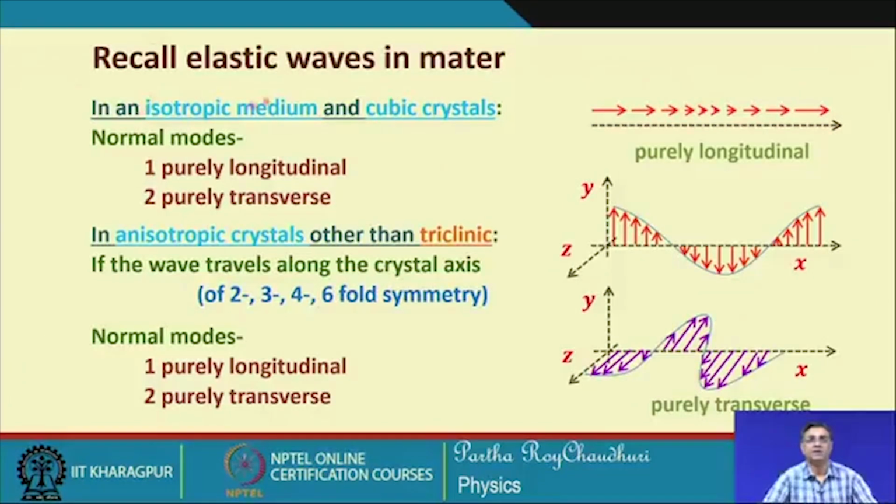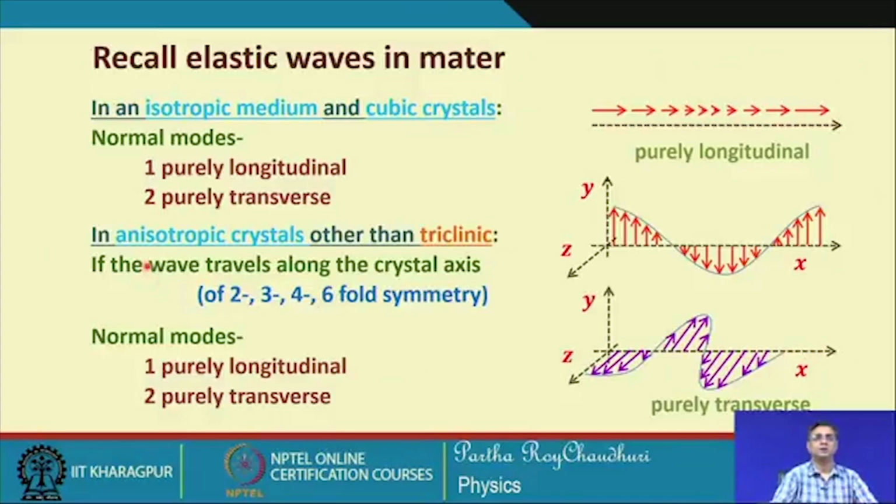So, let us recall the elastic waves in matter which we were discussing in the previous section. In an isotropic medium and cubic crystal, there are normal modes: one purely longitudinal, and two purely transverse modes. Let us suppose the wave is travelling along the x direction, then there could be y polarization as well as x polarization. These are the shear modes, that is, the shear acoustic wave propagating through this medium.